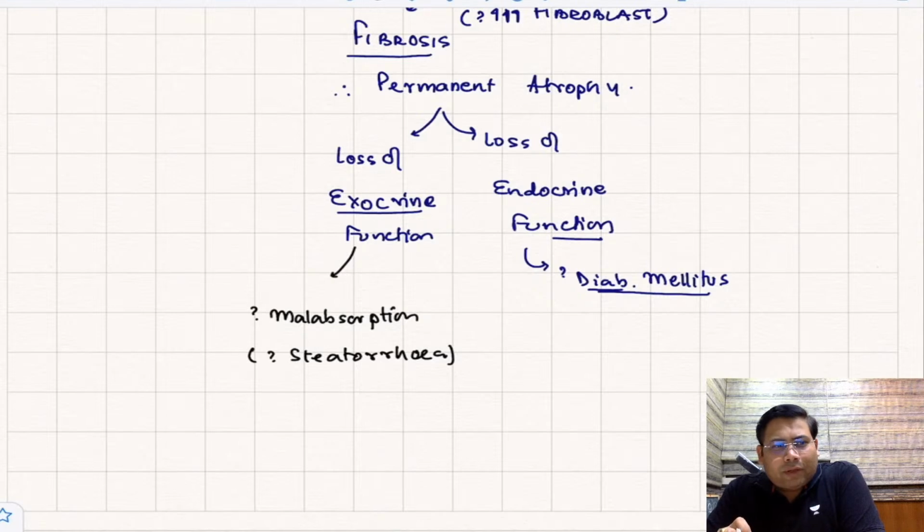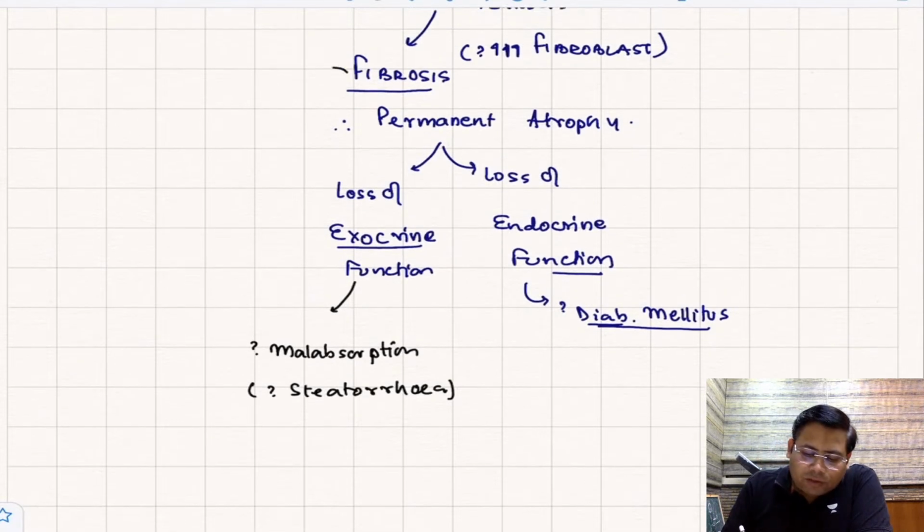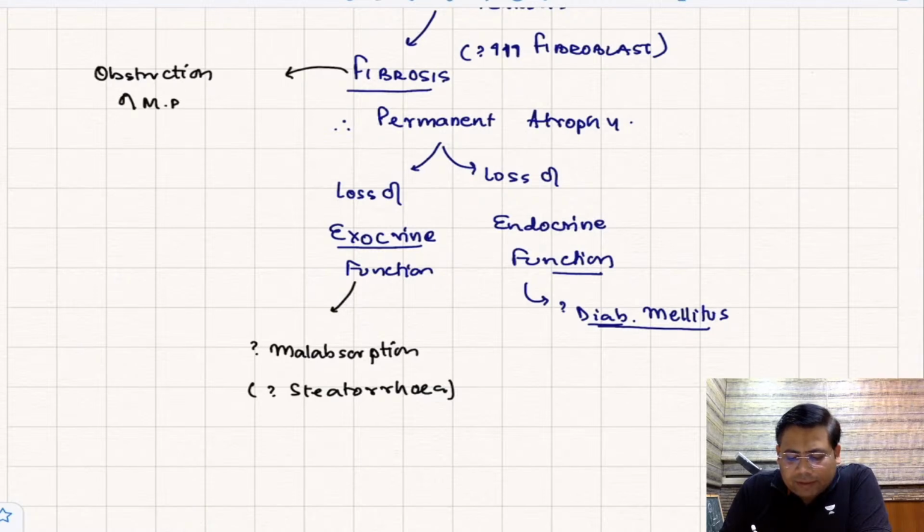One more very important thing. I'll discuss the special character of diabetes mellitus here also, but I will also discuss one more thing. Because of the fibrosis, there is also obstruction of the duct. So there is obstruction of the main pancreatic duct.